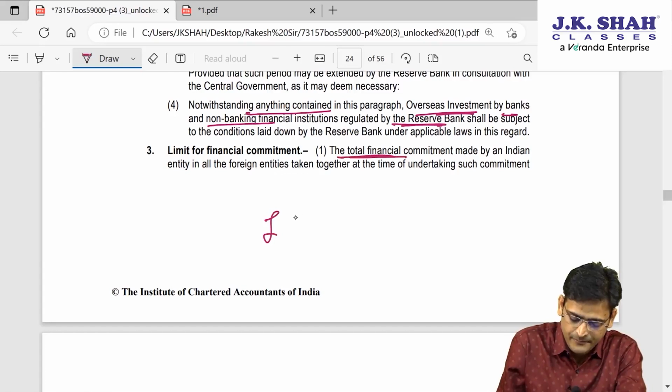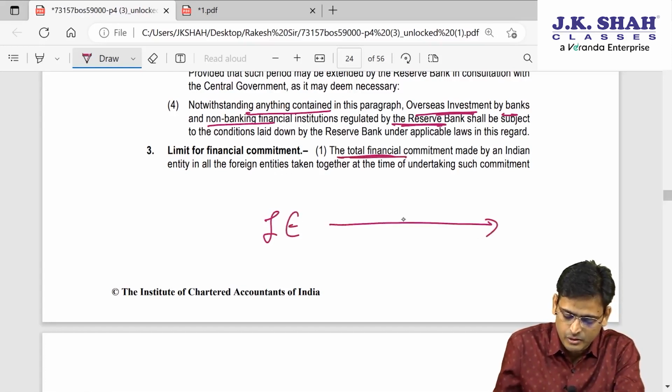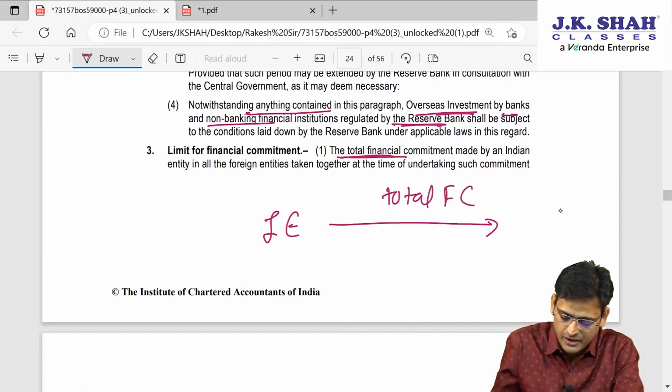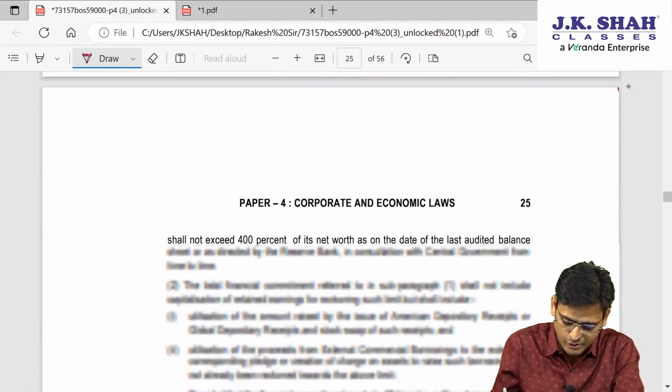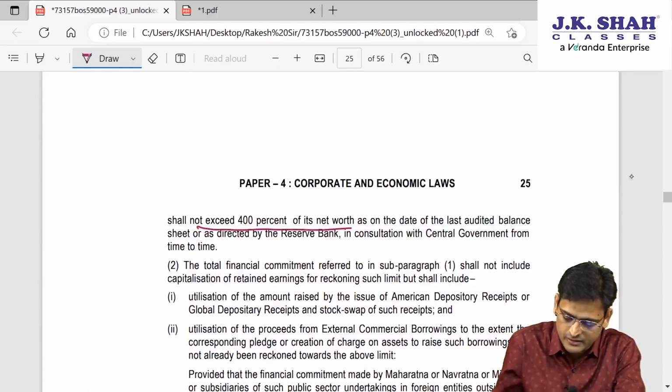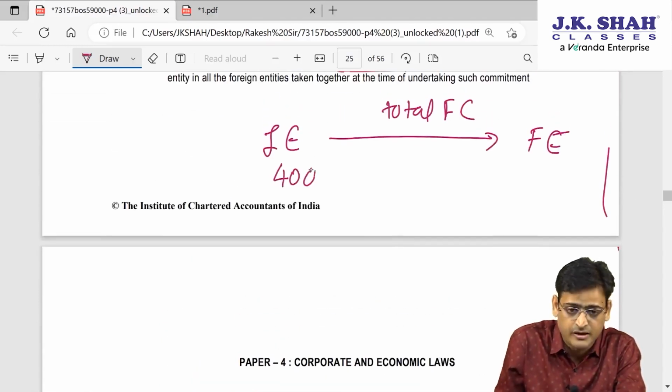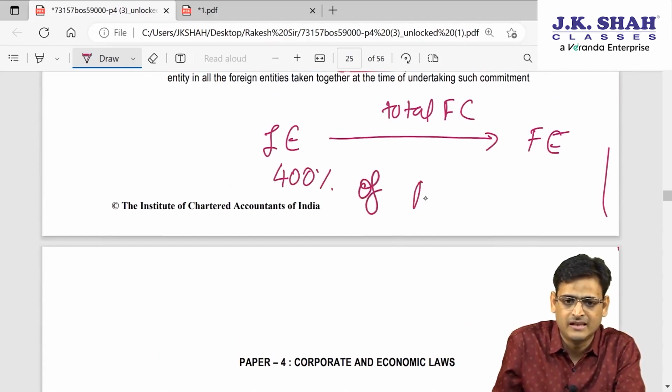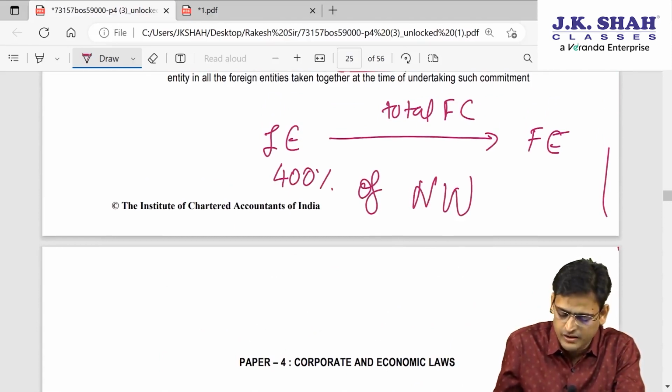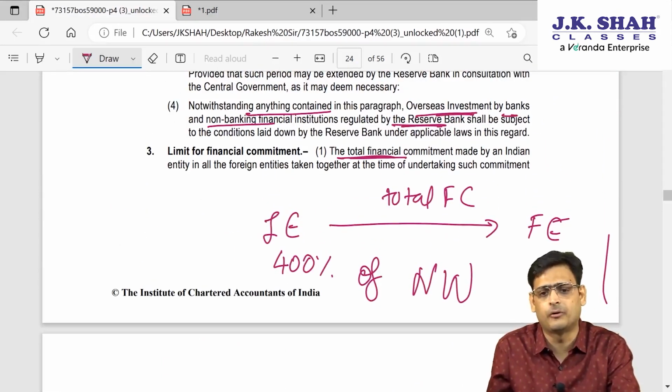So for an Indian entity, can I say, taken together, total financial commitment in foreign entity, how much can they do? It shall not be more than 400% of net worth. This Indian entity's 400% of net worth is the ceiling limit. I told you, na, up to which the investment can be made into a foreign entity.